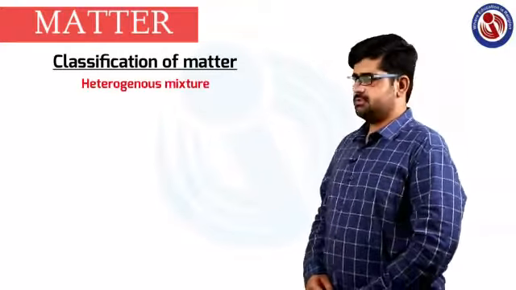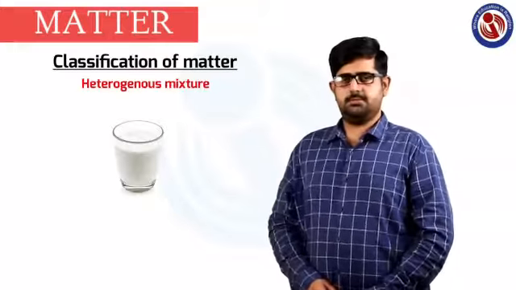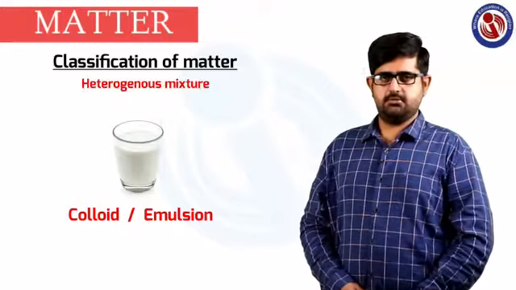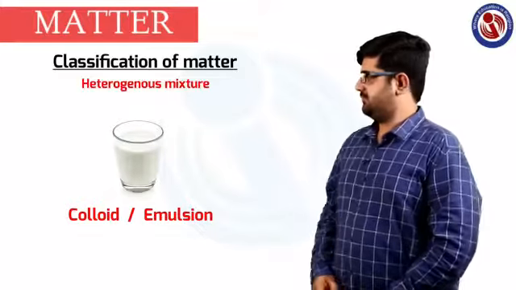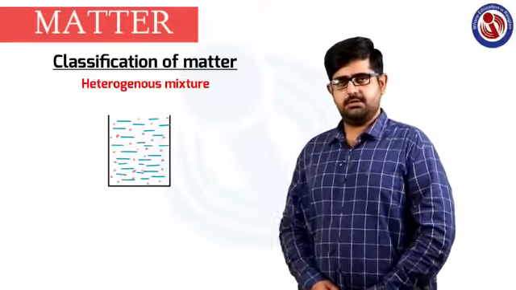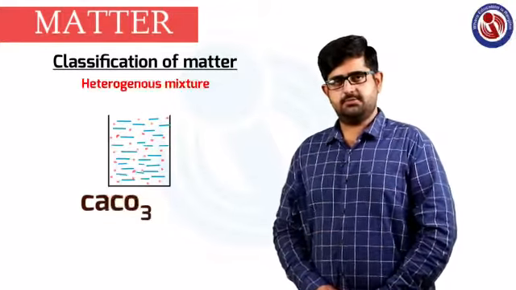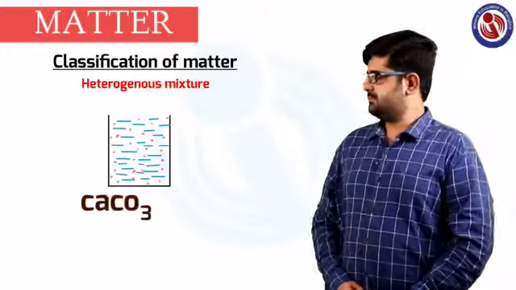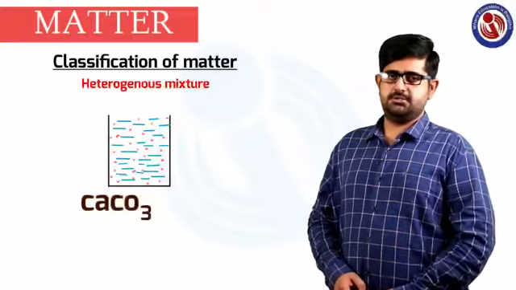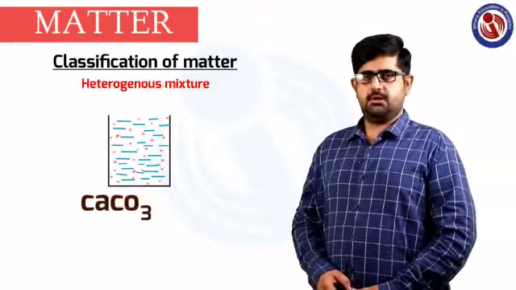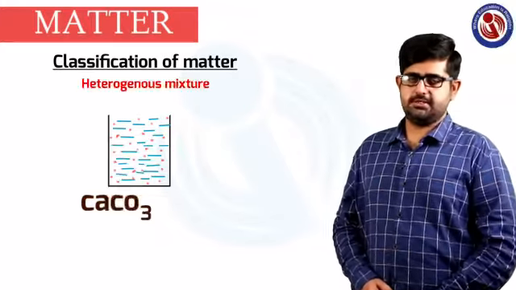Second is the heterogeneous mixture. For example, milk is an example of a colloid. You can say emulsions, colloids, suspensions are examples of heterogeneous mixtures. Another example is a calcium carbonate suspension, CaCO3 suspended in water. That is a heterogeneous mixture because you can easily separate the constituents present in the heterogeneous system. There is a boundary of separation between the 2 different phases.